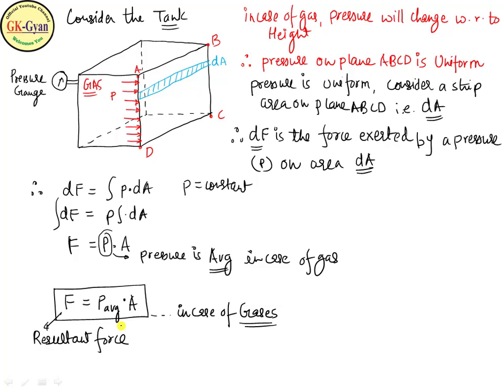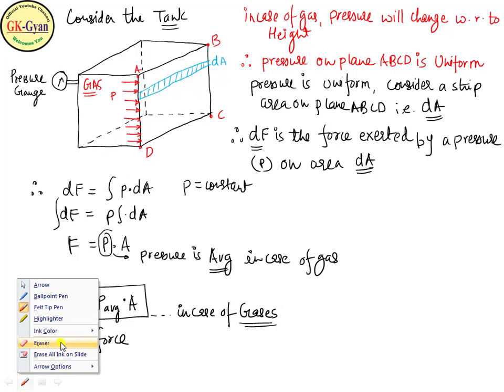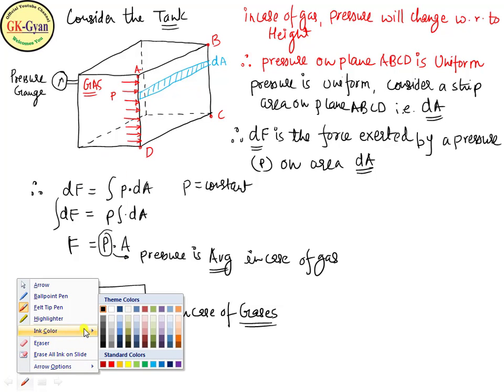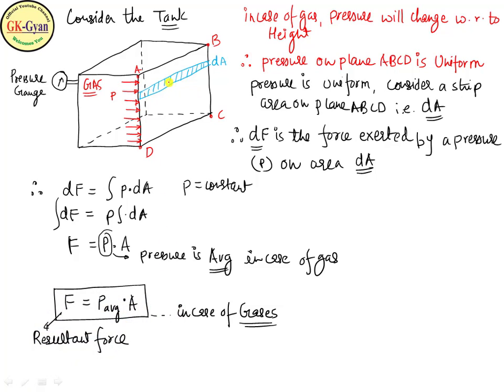For this, you have to mark the center of gravity of the rectangle ABCD. We know how to mark the center of gravity. Take the midpoint of AB and midpoint of AD. You will get this point, which is called the center of gravity.